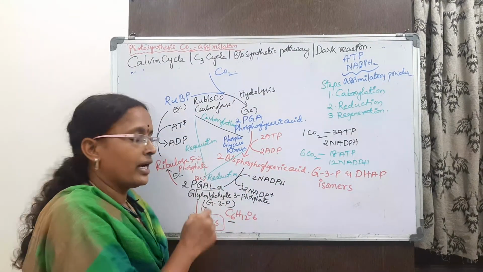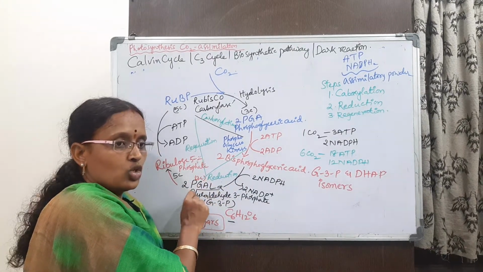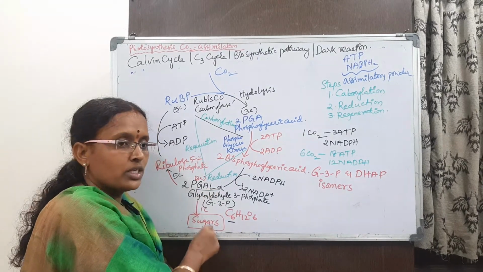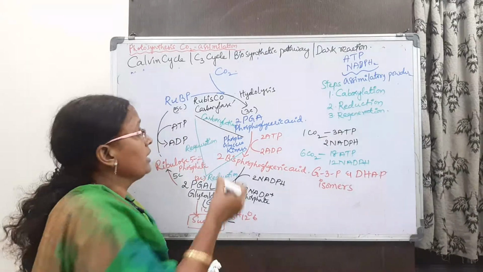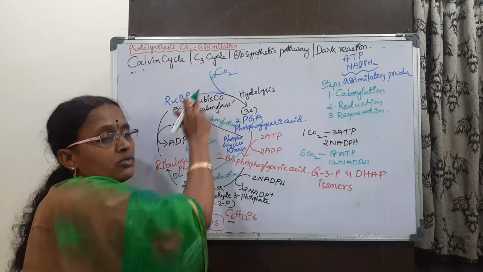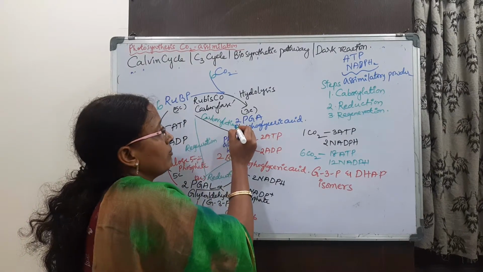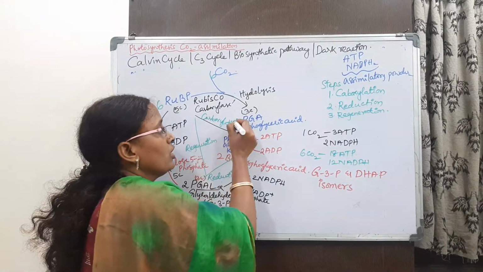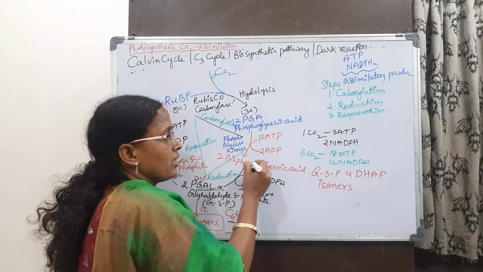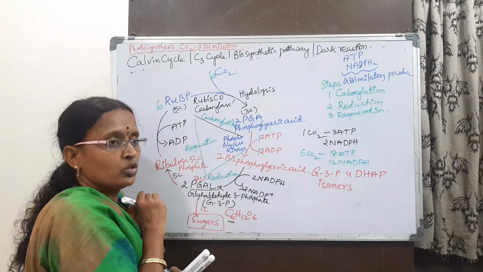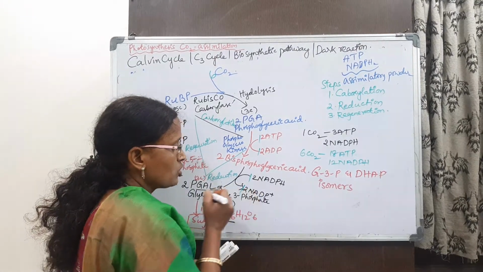They can interconvert, and of the molecules formed, one molecule helps in the formation of sugars and the remaining goes for regeneration. Now we have to take 6 molecules of carbon dioxide, because we are running the cycle 6 times, and 6 RuBP. How many phosphoglyceric acid molecules are formed? 12 molecules of phosphoglyceric acid, and we use 12 ATPs and 12 NADPH2.